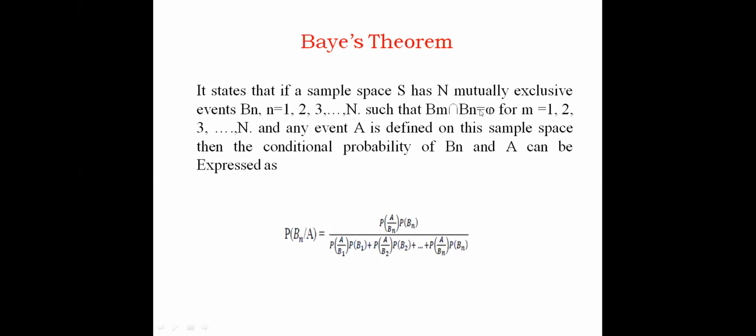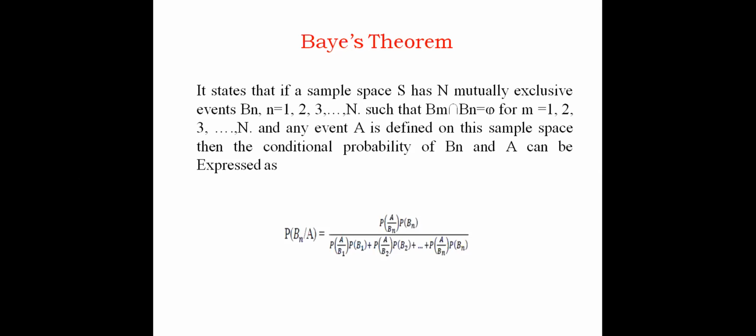So next we'll move to the next topic, Bayes theorem. As I said, if you understand the total probability theorem, it will be easy for you to understand Bayes theorem. The statement is almost the same except for the mathematical expression.